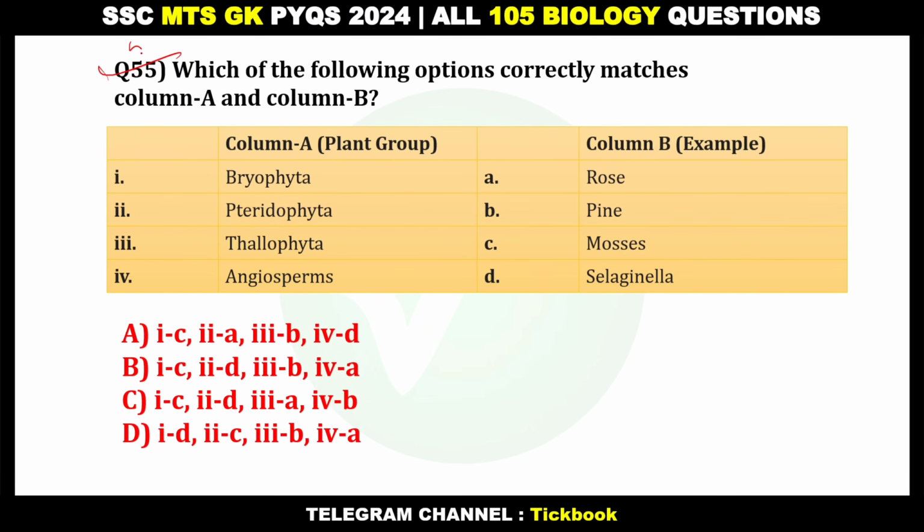Question number it is 58. Okay. Which of the following options correctly matches column A and column B? Option number B, 1C, 2D, 3B and 4A. 1C, Bryophyta match with 1C, 2D, Pteridophyta 2D and 3B, fine, Gymnosperm and Angiosperm 4A, rose.